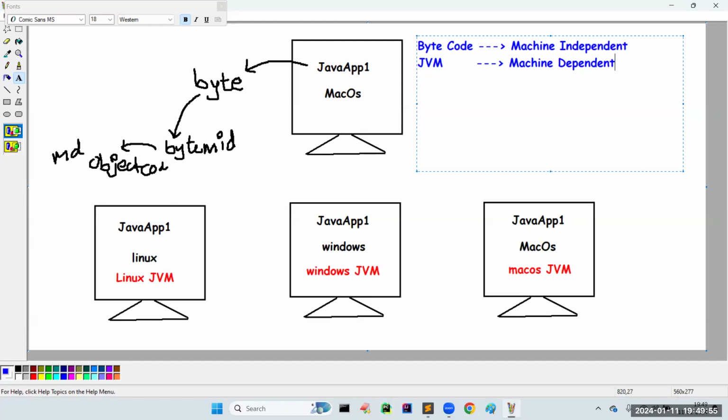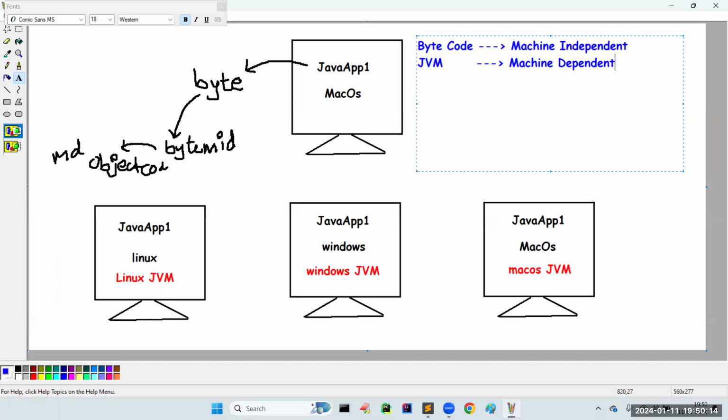This kind of technology is not there in C language. That is the biggest problem we have in C. In C language, when you are developing any application, after compilation, automatically you get system dependent code, which is nothing but object code.